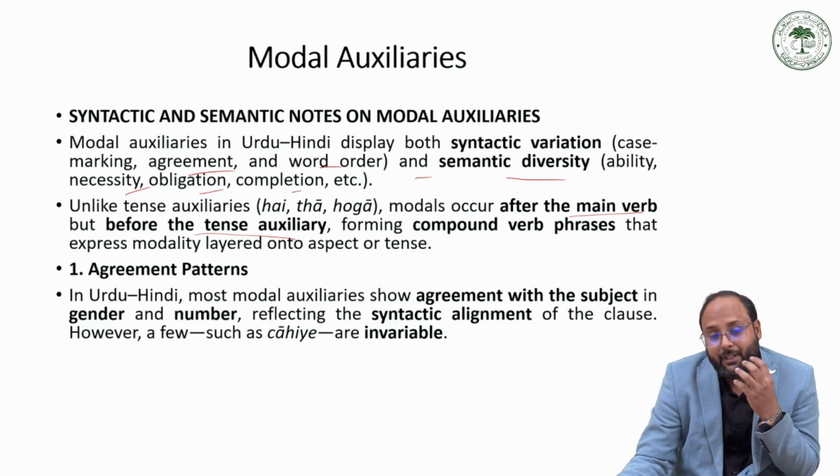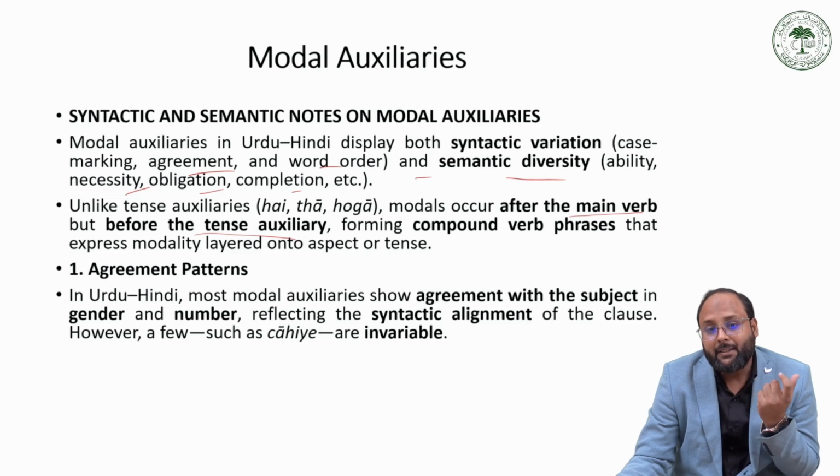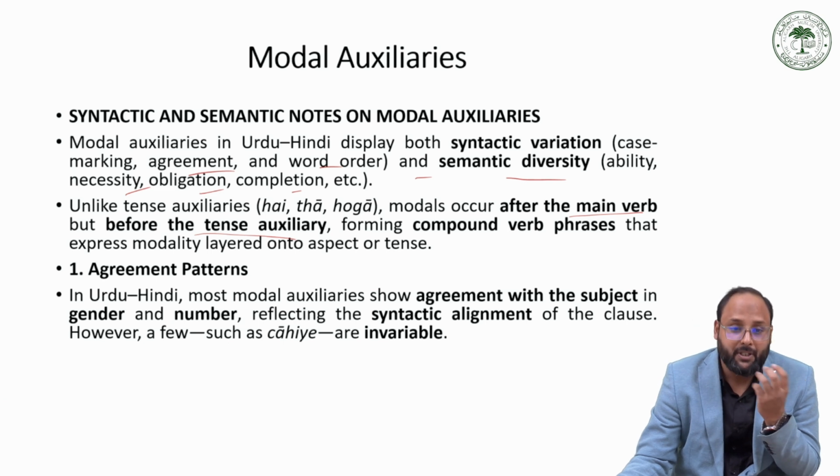So there is a three-verb construction: first the main verb, then the modal verb or modal auxiliary, then the tense auxiliary. That becomes the compound verb phrase, or complex predicate.